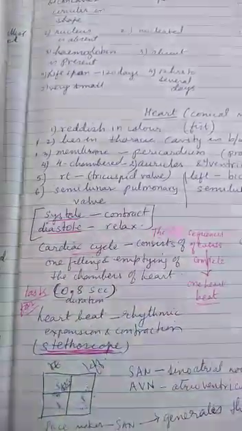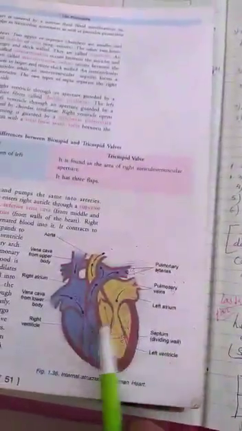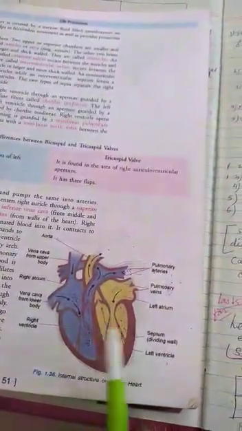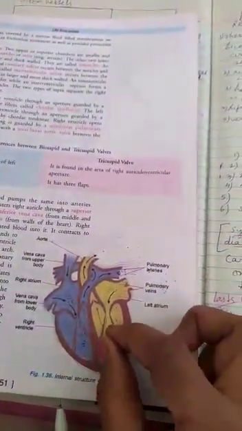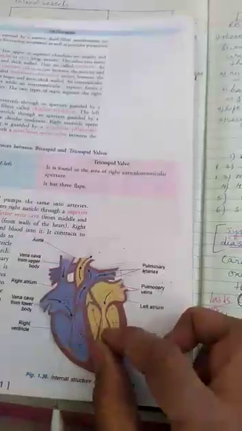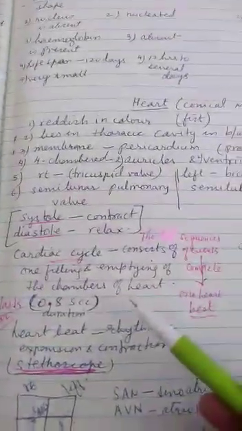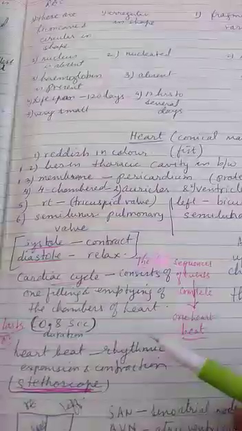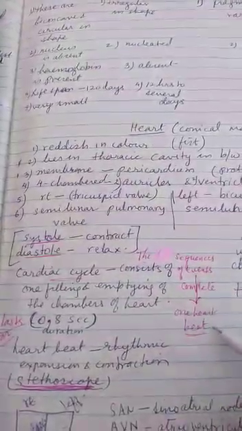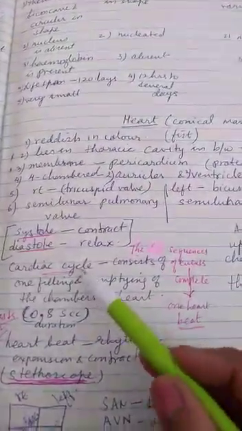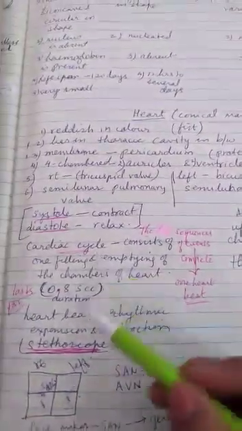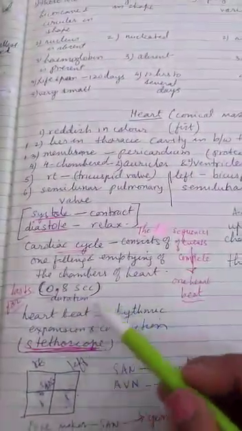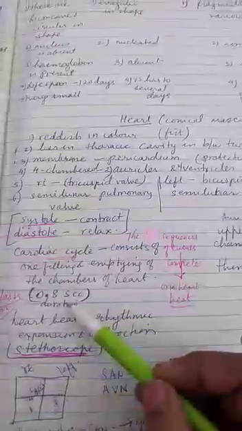So the rhythmic contraction and expansion of the heart is known as heartbeat. Okay, the sequence of events, that means the contraction and relaxation to complete one heartbeat, is known as cardiac cycle and it lasts for 0.8 seconds.